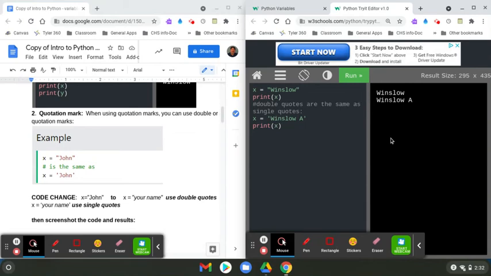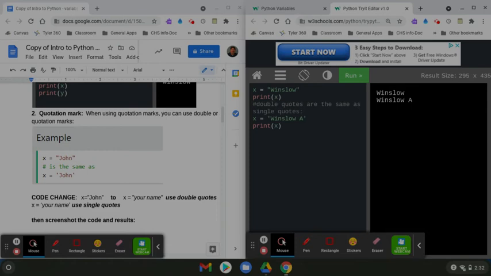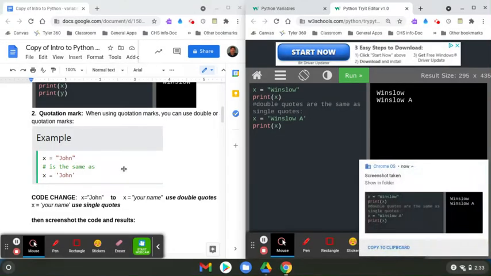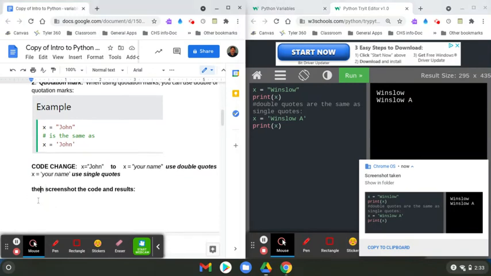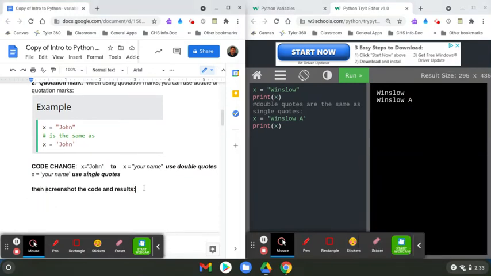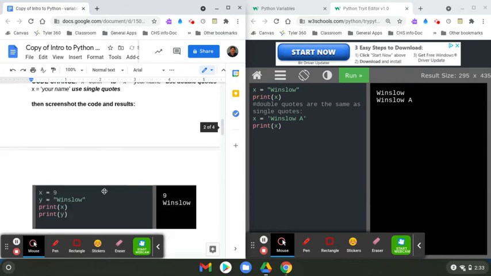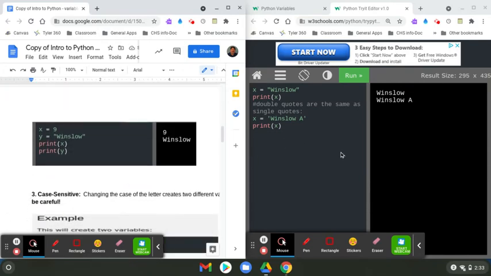So then I'm going to do a shift and control and the button above the 6, and I'm going to get the whole thing, and then I'm going to paste it right here. Control V, and then that takes care of that one.